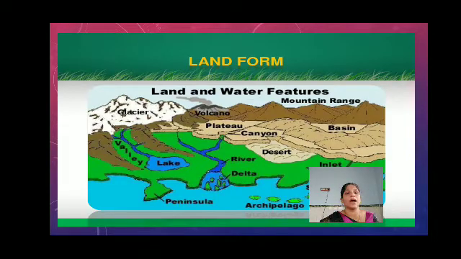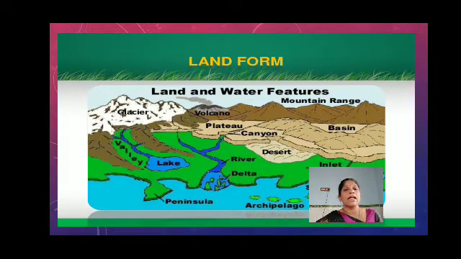Apart from this, plain area and coastal area are also important landforms. These landforms get changed because of the forces, the endogenic force and the exogenic force.